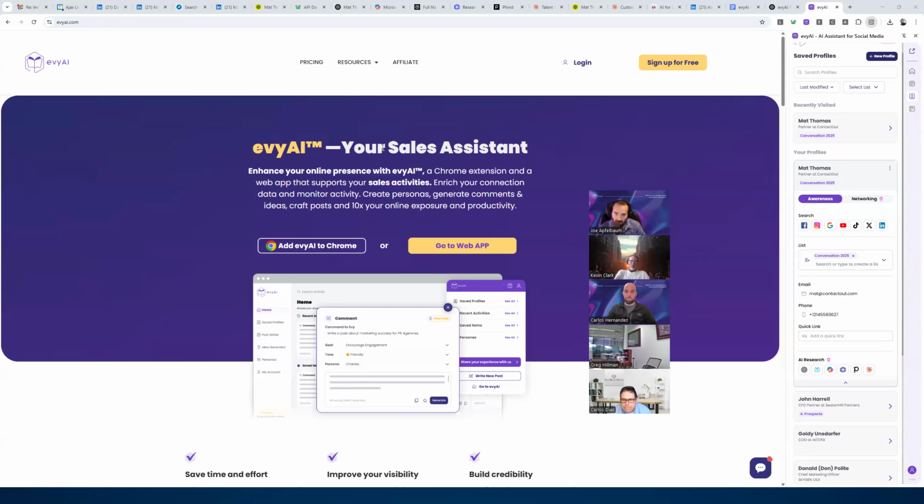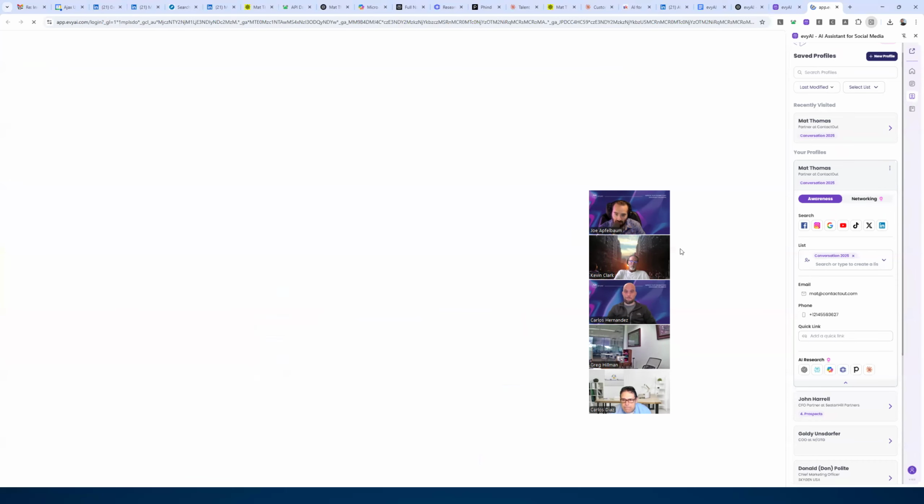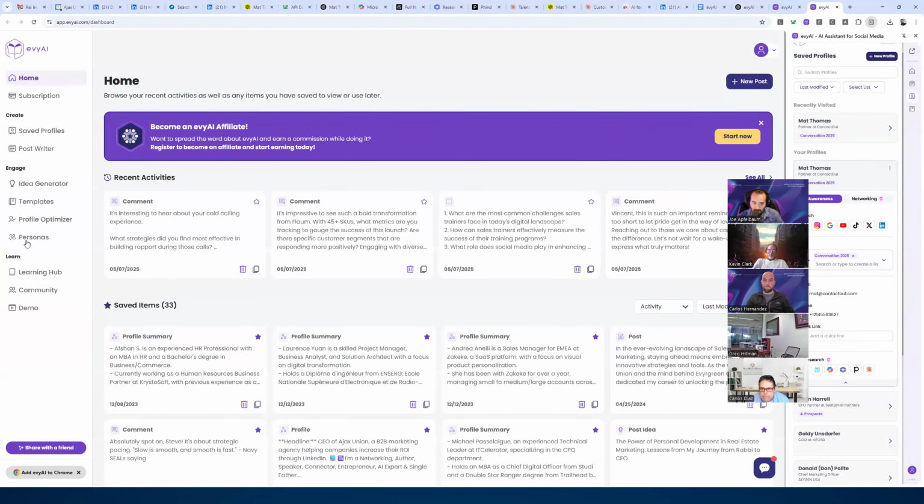For those of you that don't know what a persona is, if you log into evyAI, on the left side, you're going to see it says personas. These personas are very special. Why? Because these personas allow you to train the artificial intelligence to know exactly if you're a person, a company page, and how to train the AI to sound like you.